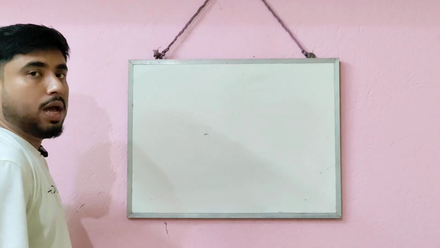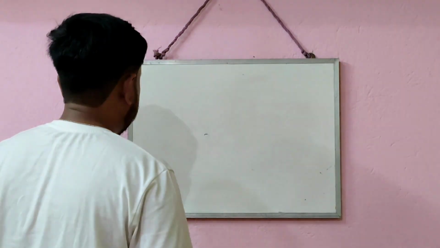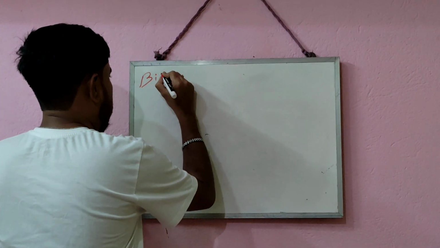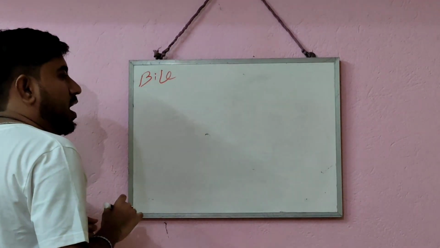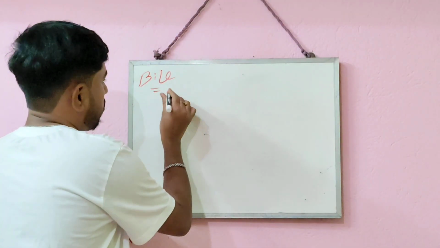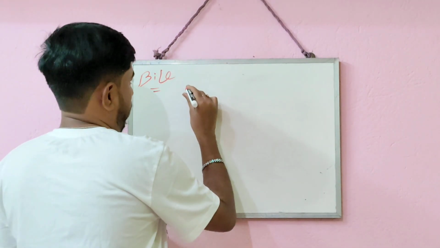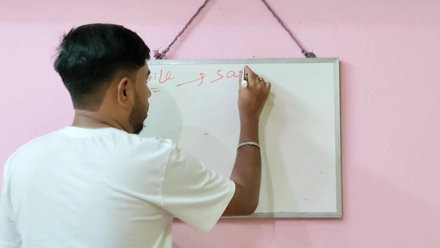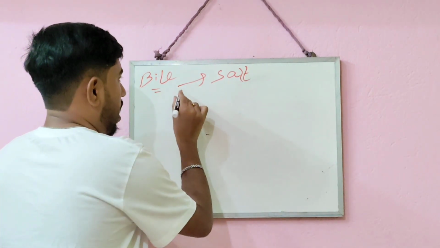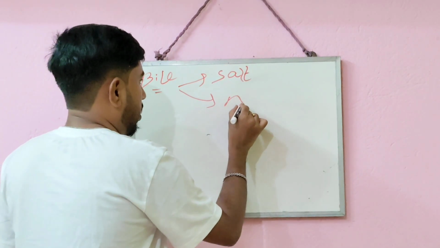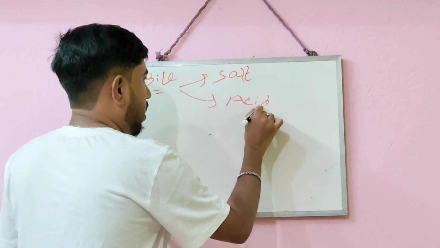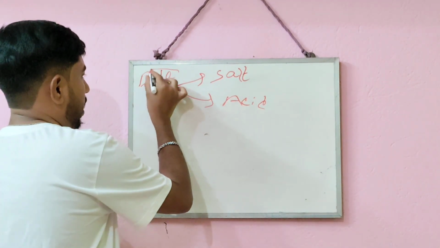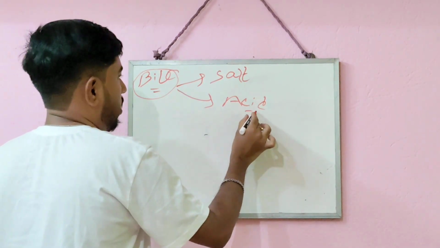So I have already told about urine. The next important route of drug elimination is bile, and for that, it is helped by the bile duct, and bile is studied in our human anatomy and physiology. In bile, different salts are there and different acids are there, like glycocholic acid, taurocholic acid, different bile salts and bile acids are there.